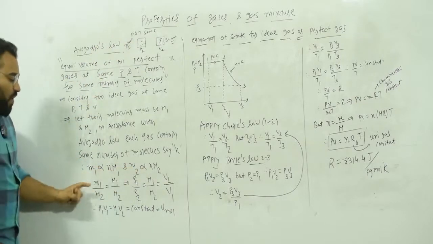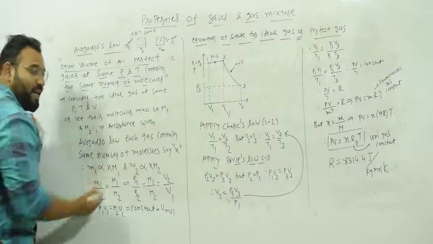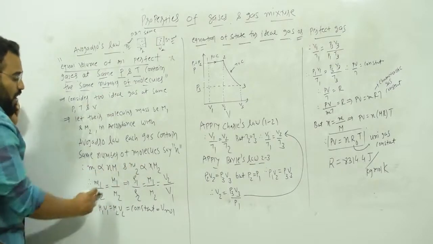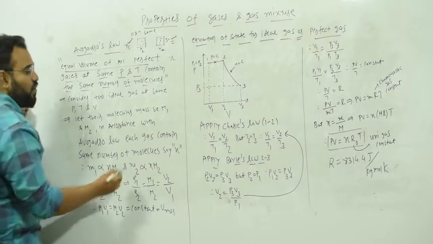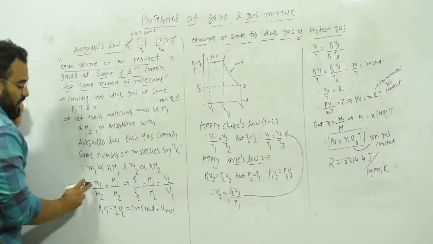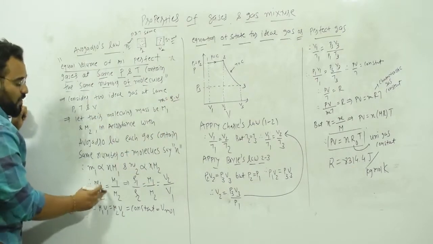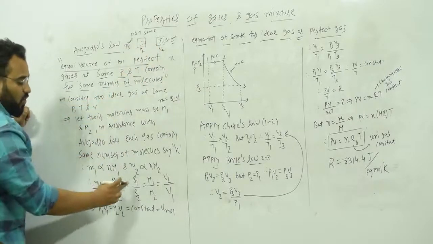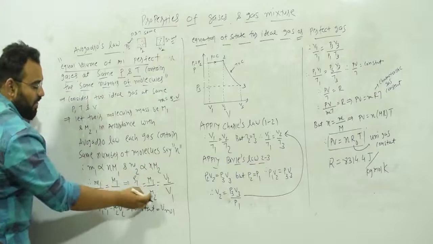Now if I do M1 upon M2, then what will happen? N will be cancelled as it is the same. So it will be equal to M1 upon M2. Or I can write, we know that mass is equal to what? Mass is equal to density into volume. So here I can write density into volume, so here rho 1 V1 and here rho 2 V2, but we know that volume is also the same for both of them. The V1, V2 cancel. So only rho 1 upon rho 2 is equal to, we can write, M1 upon M2.